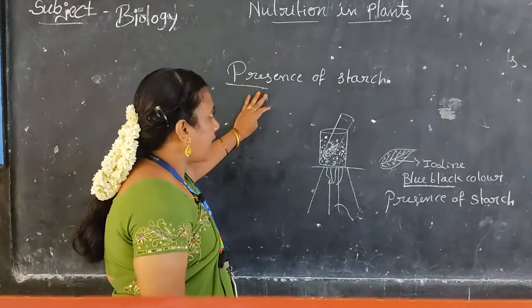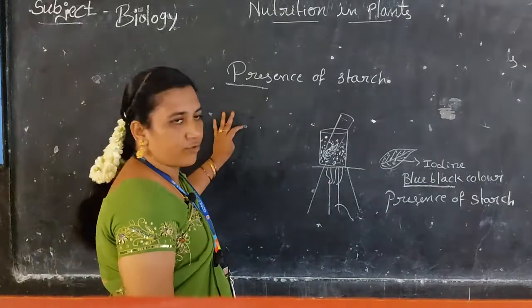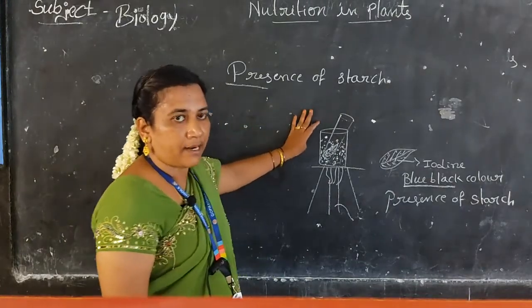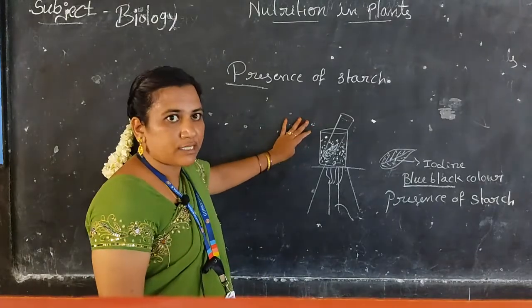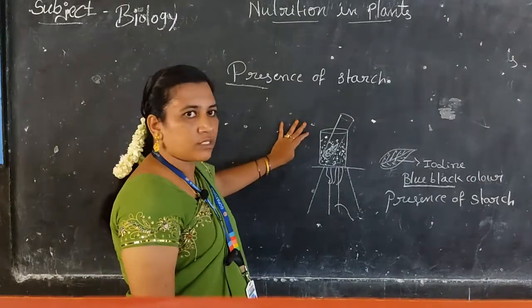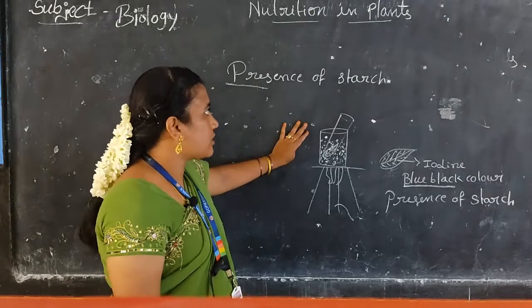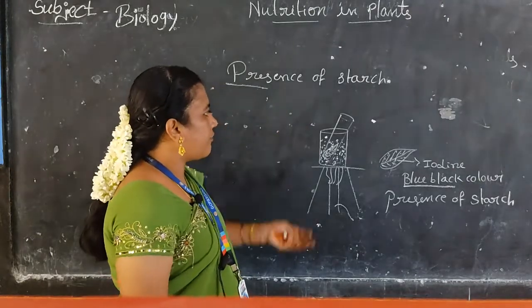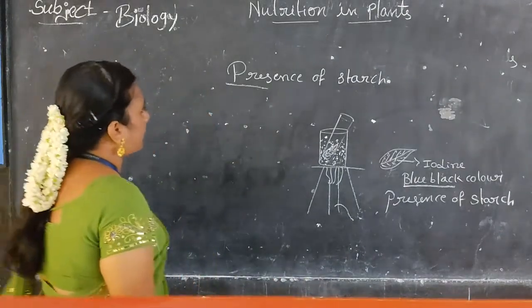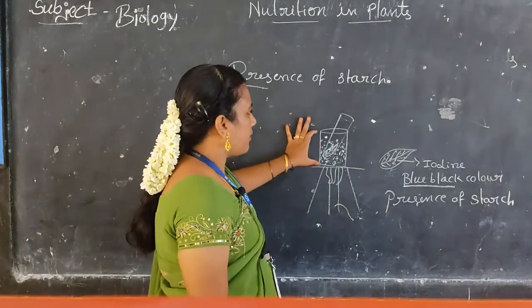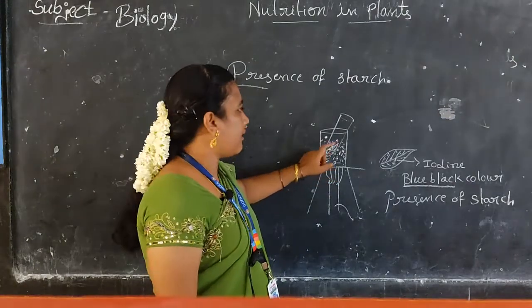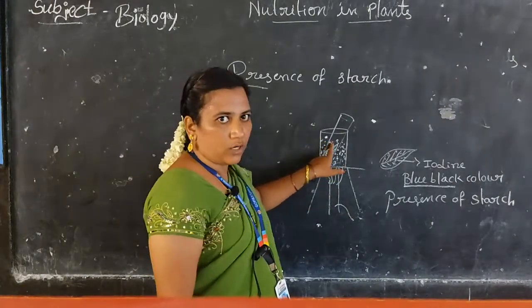Starch is present after the photosynthesis process. We said that glucose is prepared by the process of photosynthesis. So whether starch is being prepared in that process or not, we can test with this activity. For this activity we require one test tube, one beaker, a tripod stand, a burner, a green color leaf, water and alcohol.